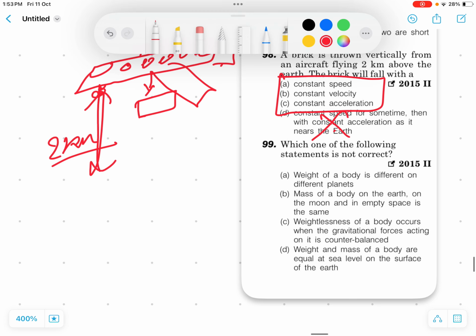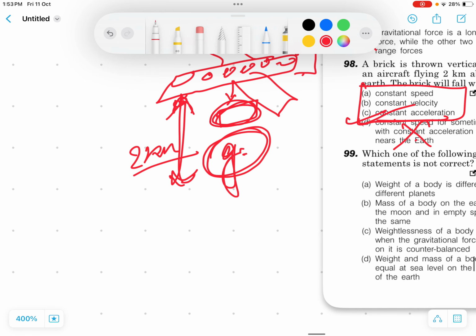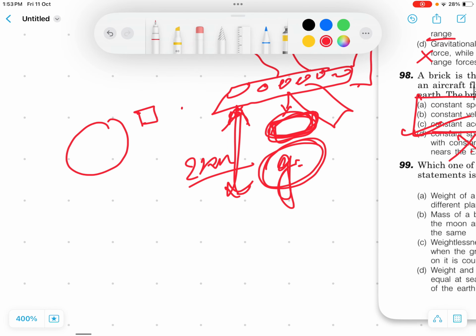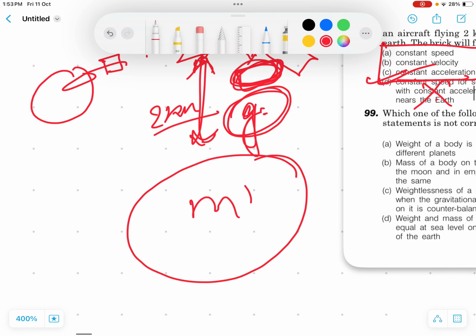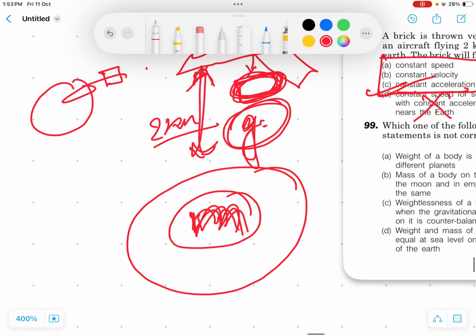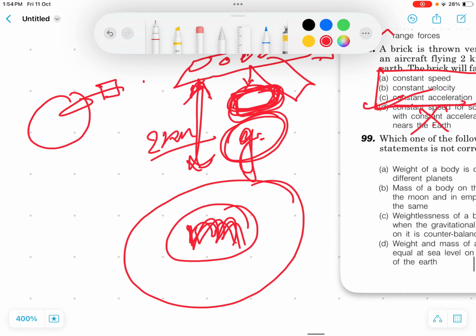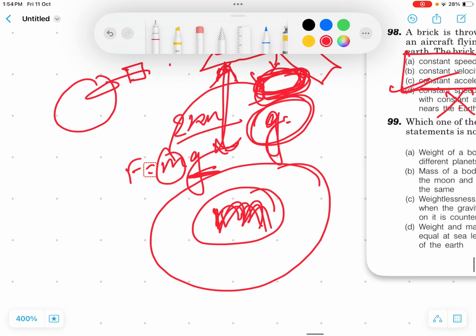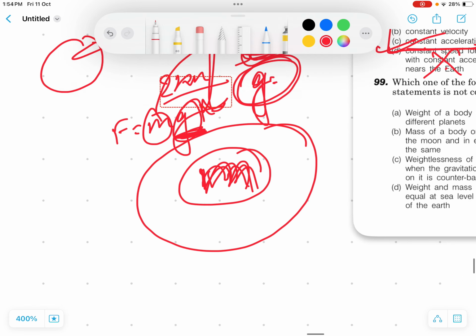The brick will fall. Now, how will the brick fall? With constant acceleration, with g. This seems to be the correct option, with constant acceleration. When the brick enters the gravitational field of the Earth, which has mass m, it experiences a force equal to mg, where m is the mass of the brick. So this is constant acceleration. The value of g is fixed.